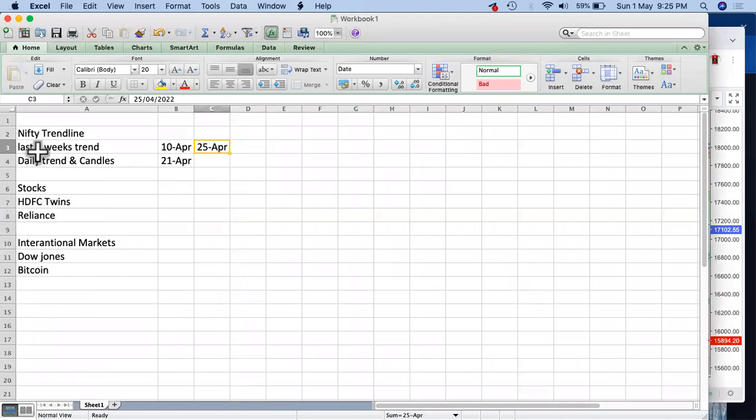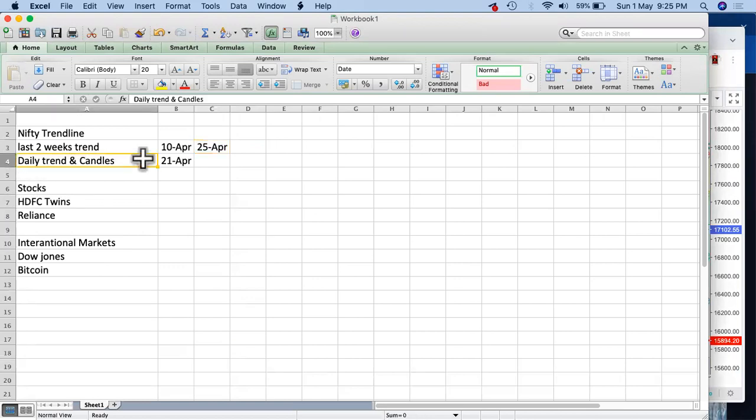So what we see is, especially the last 2 weeks, and the last 4 weeks, have been more into the downtrend. The closings have been below the last week's closing. So it clearly says that we are in a downtrend, and unless it takes some support and starts moving up further, we will be moving down further.